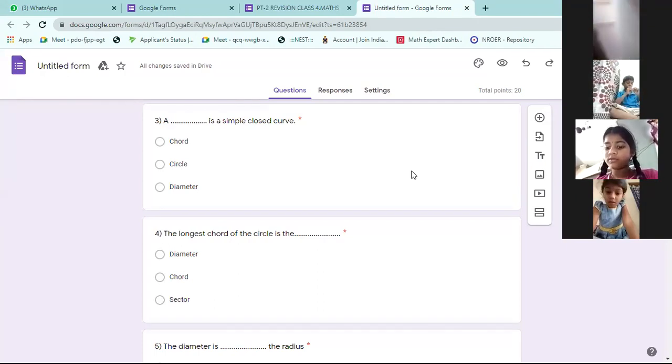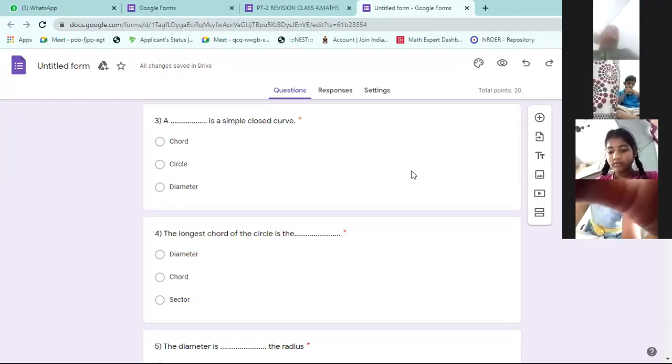It is a revision work. Means most of these questions will come in the exam. So you have to be very focused, concentrate, and write the question and choose the correct answer. If you are not getting the answer, wait, I will give the answer. So now 4 questions completed here.